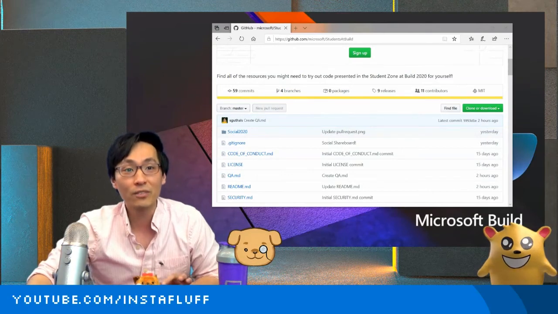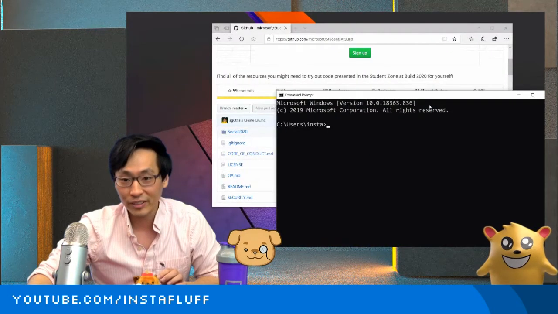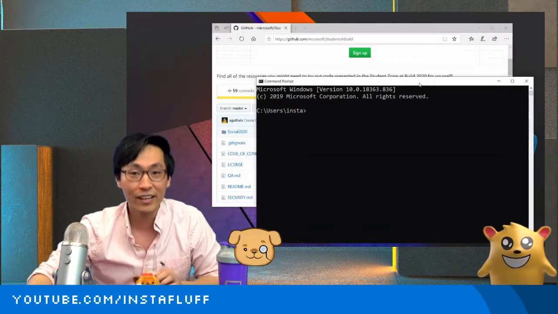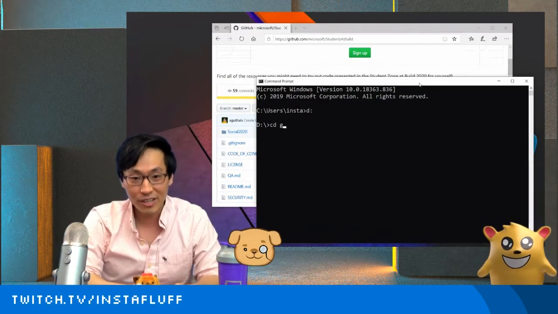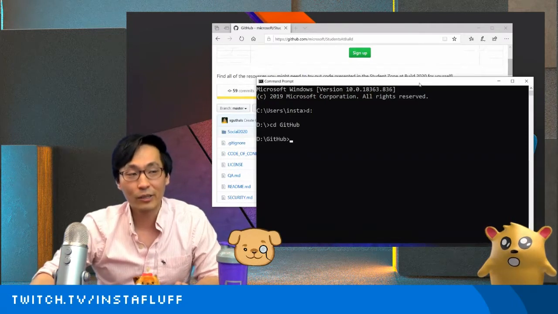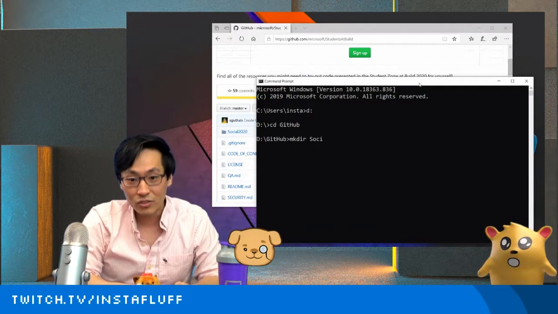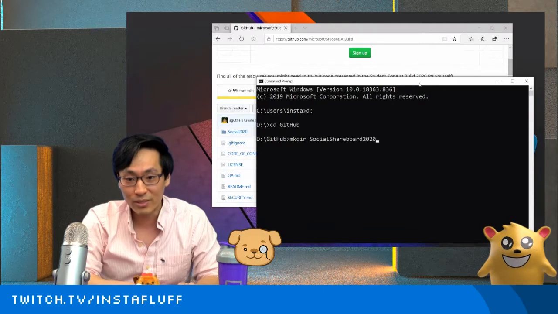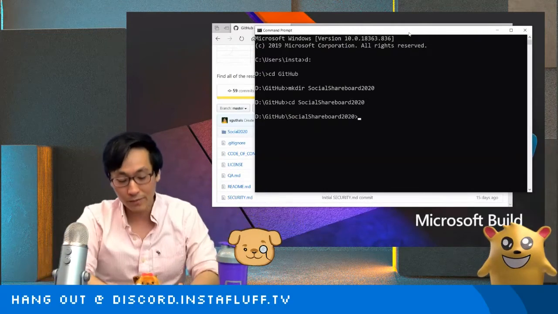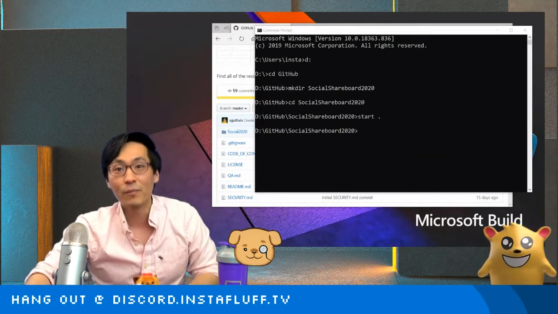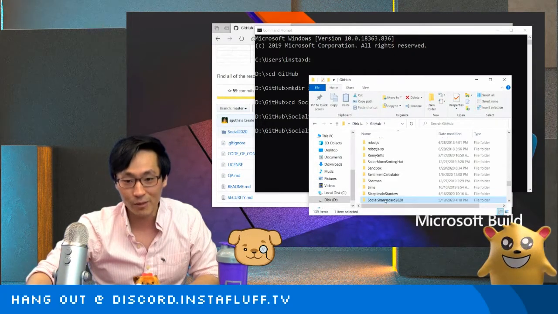We're going to be using JavaScript and I need a command prompt window. Here we go. Let me show you how easy it is to create a web server project. All we've got to do is go to a folder and, let's see, what should we call this? I'll call this Maker Social Share for 2020. And then I'll go in here. Now we just have a folder. It's the exact same thing as the window here. If you go into Explorer, I went into the D drive and then GitHub and Social Shareboard.